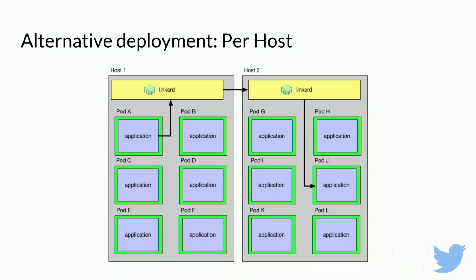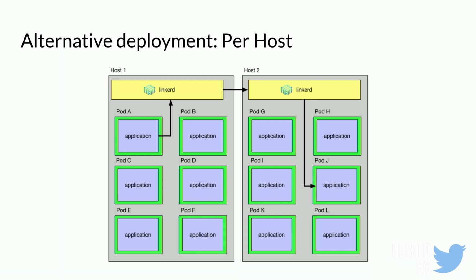So, all right, we'll deploy one instance of Linkerd for each host. And this is the per host deployment model that we recommend for anyone that is trying to use Linkerd. With this, you still get the service-to-service level reliability, security, and all that. But this also has its disadvantages as well.